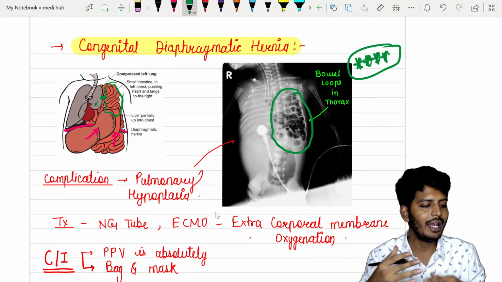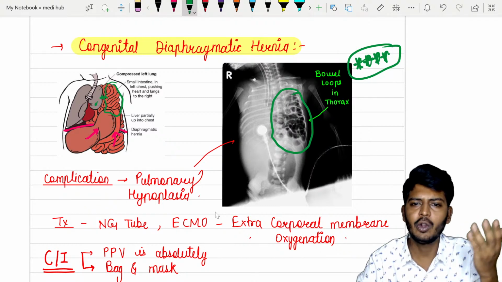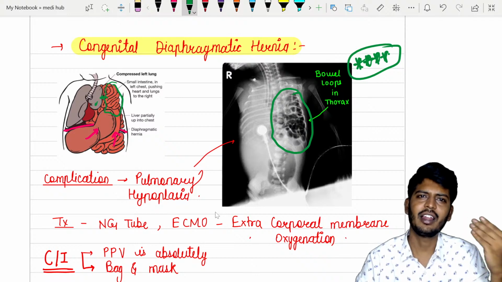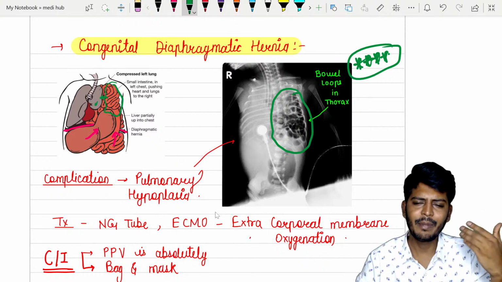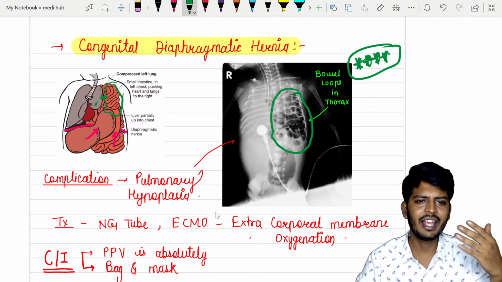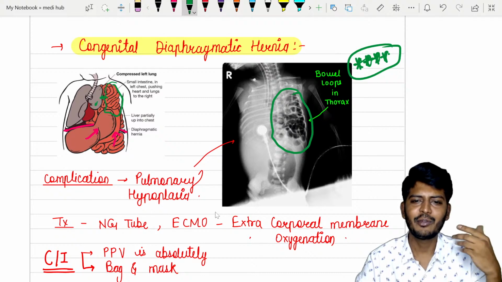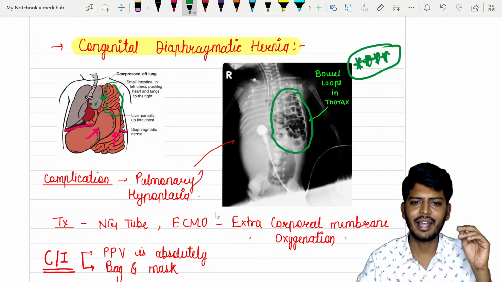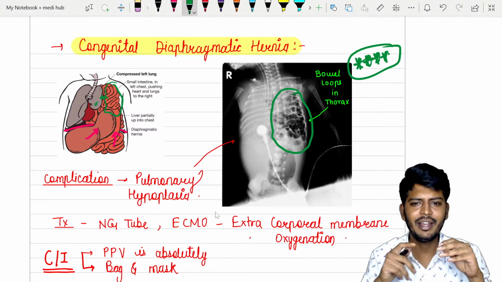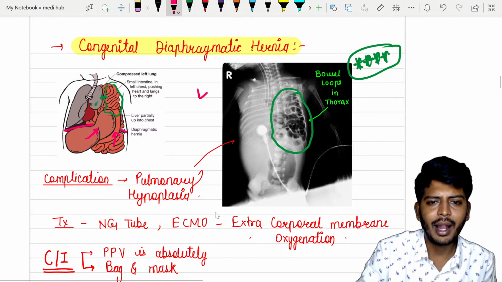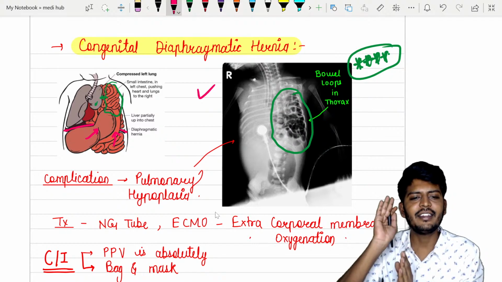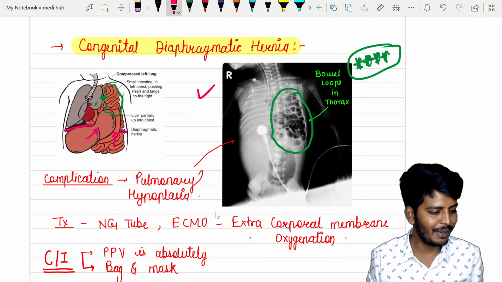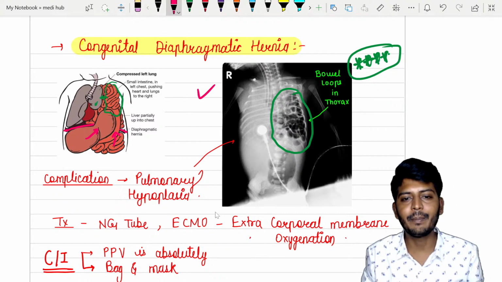In earlier times, for FMGE, nobody used to teach congenital diaphragmatic hernia. Somehow before one exam I got a feeling that they would ask congenital diaphragmatic hernia. So on the last day I went to coaching and said, sir, give me 10 minutes, I want to revise several topics. I took the 10 minutes, added this new topic, and showed this image. If you look at this image, just directly mark congenital diaphragmatic hernia. Many people came and told me, sir, the next day the first question was that only. That much important a topic this is.